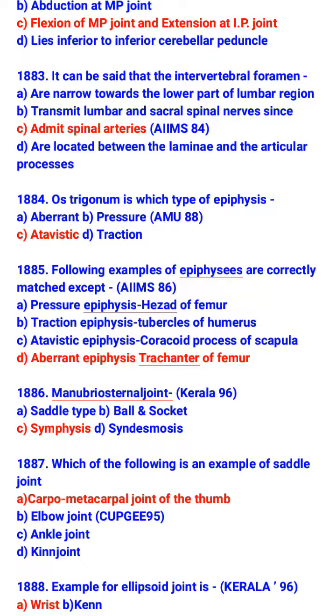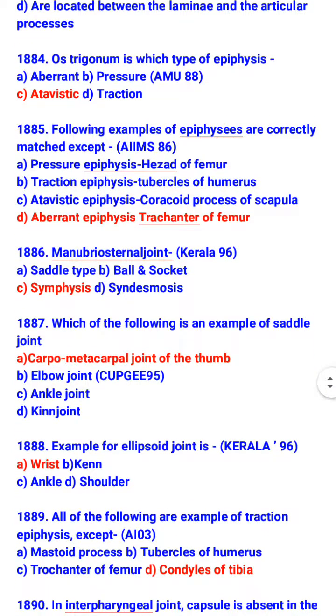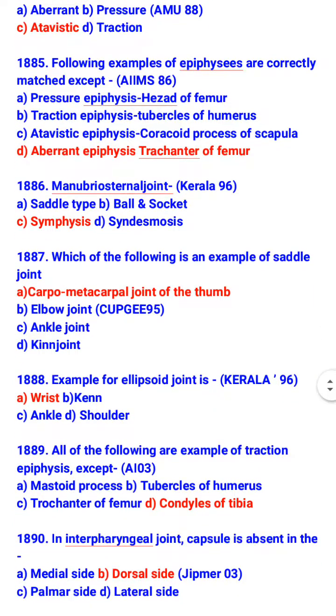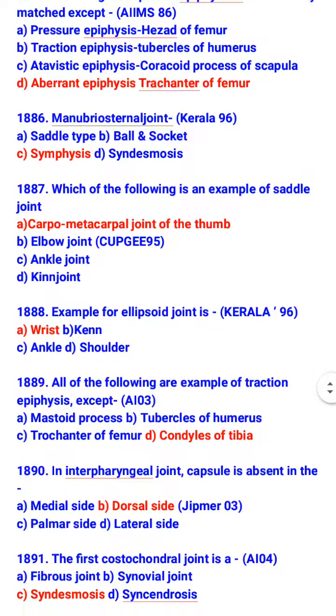So which are correct? Pressure epiphysis, head of femur. Traction epiphysis, tubercle of humerus. Atavistic epiphysis, coracoid process of scapula. Manubriosternal joint is a symphysis type of joint. Which of the following is an example of saddle joint? Carpometacarpal joint of thumb. Example for ellipsoid joint is wrist.